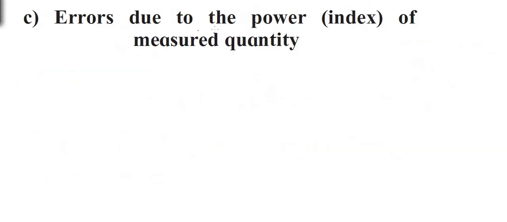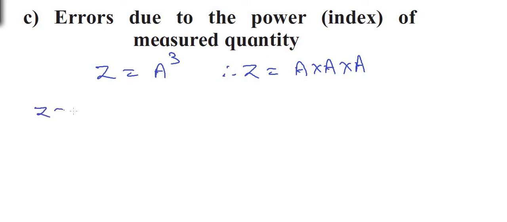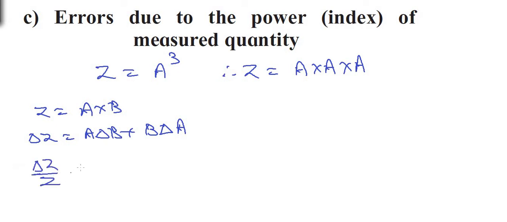Next, errors due to the power index of a measured quantity. For example, if z is equal to a raised to n, let us take an example a raised to 3, then we can write this as z equal to a multiplied by a multiplied by a. Just now we have derived the formula for z is equal to a into b. If z is equal to a into b, then delta z is equal to a delta b plus b delta a, right? And then we derived the formula that the relative error, that is delta z upon z, is equal to delta a upon a plus delta b upon b.